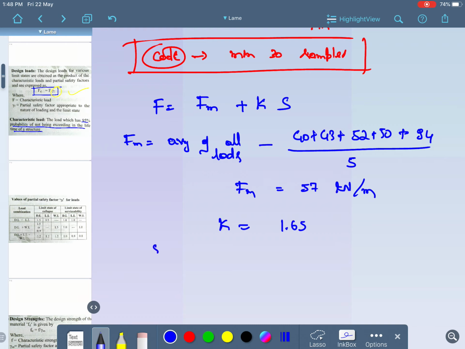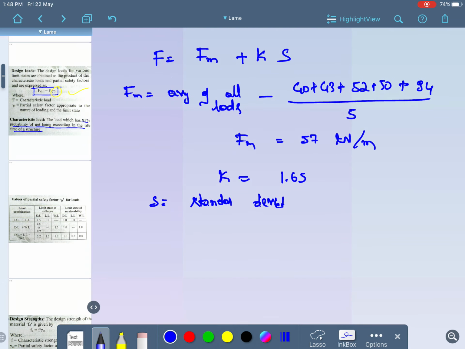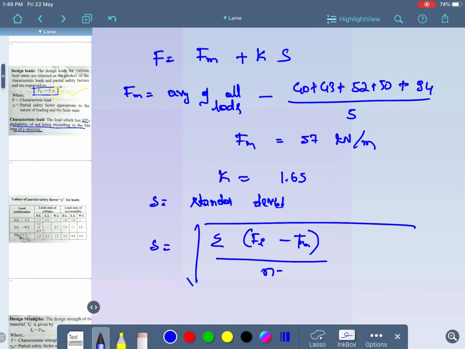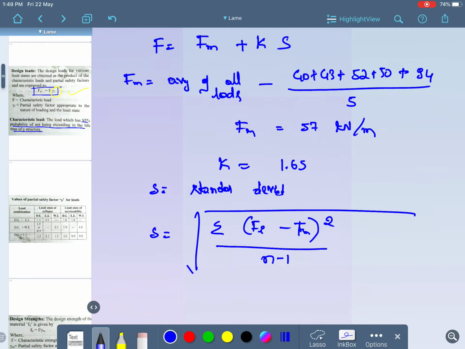And what is S? S is nothing but standard deviation. How will you find the standard deviation? Standard deviation will be equal to root of summation of F initial minus Fm, divided by n minus 1, its whole square.